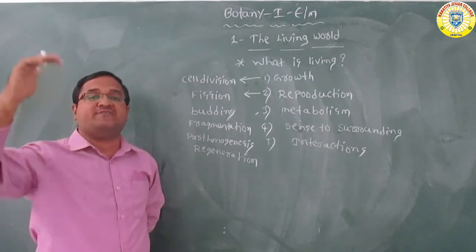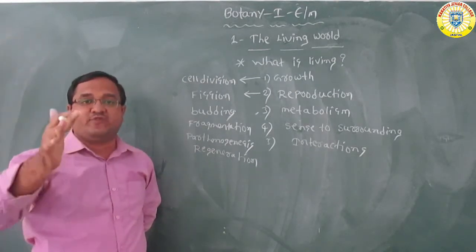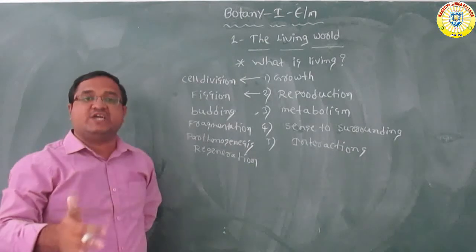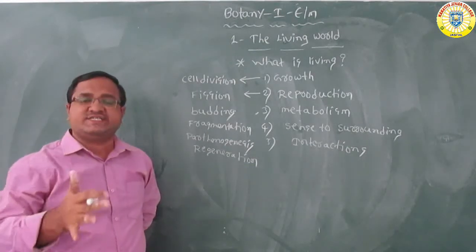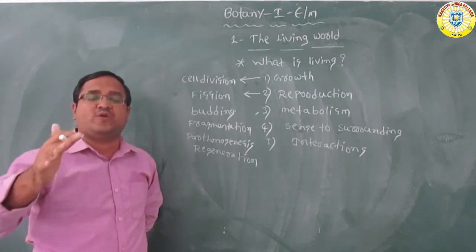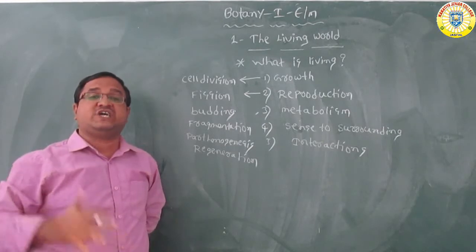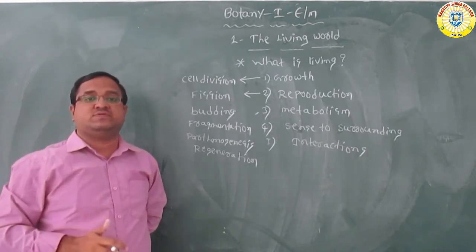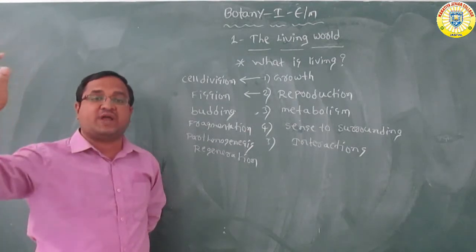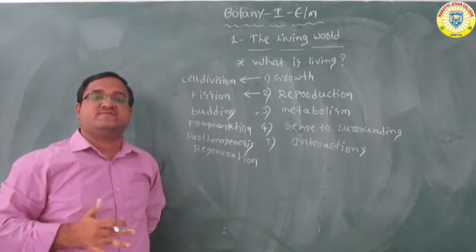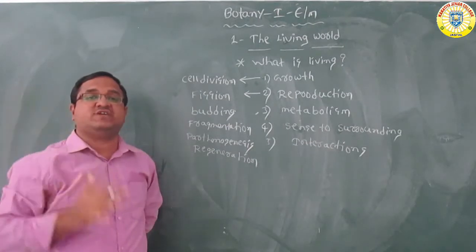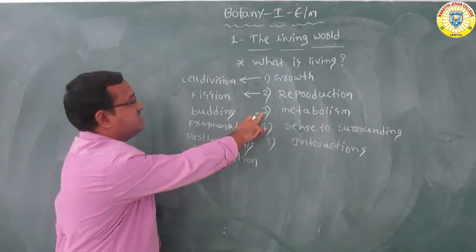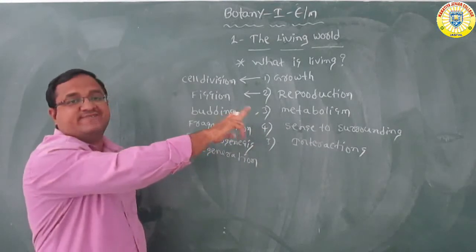Some important life processes are there, for example, photosynthesis, respiration, digestion, excretion. These are all the important metabolic activities which are necessary for the survival of the organism. So this metabolism process we can see only in living things, which we can't see in non-living things. So this is the third character of the living things.